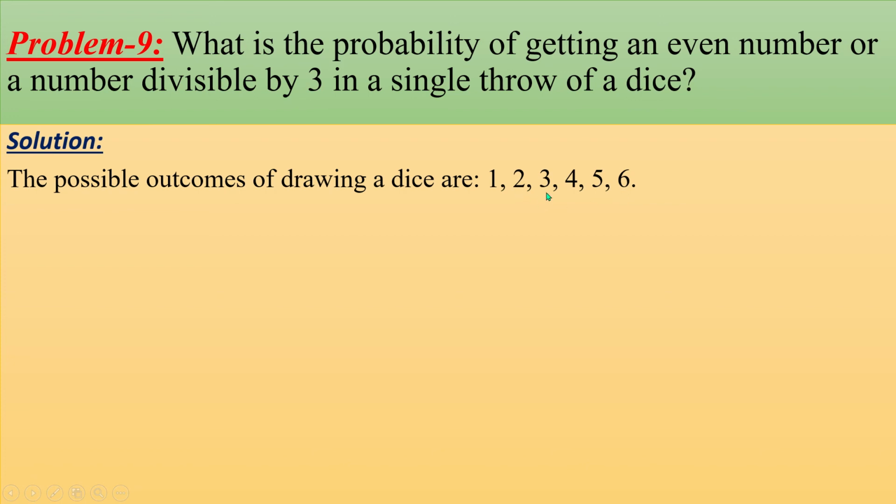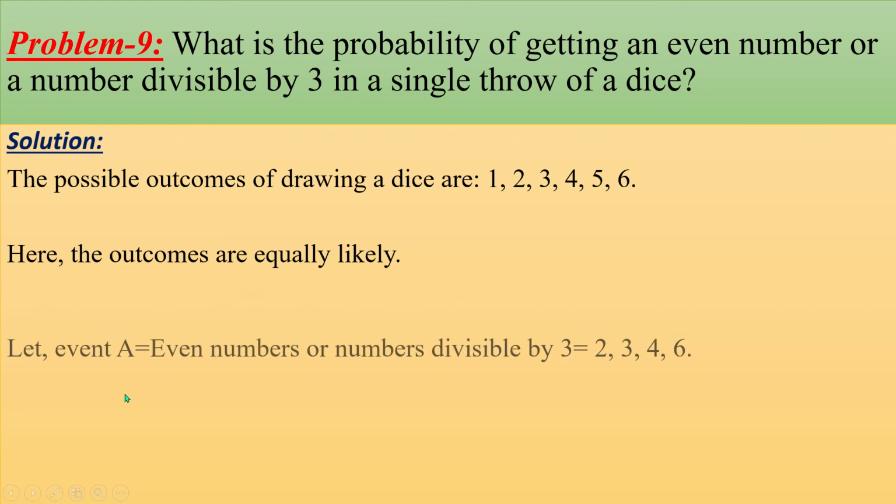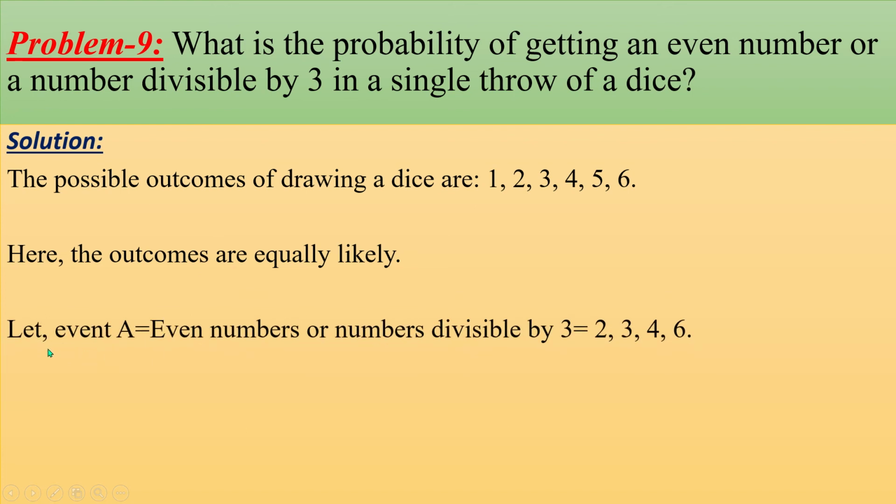So 2, 3, 4, 6 will be the total numbers of even numbers or numbers divisible by 3. That means the outcomes are equally likely. Let event A be even numbers or numbers divisible by 3. This is equal to 2, 3, 4, 6.